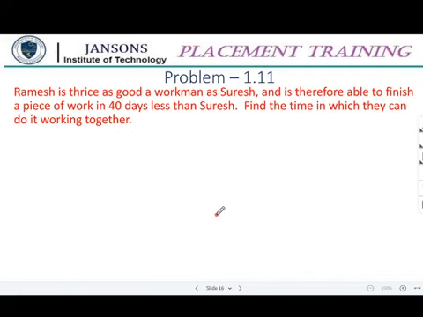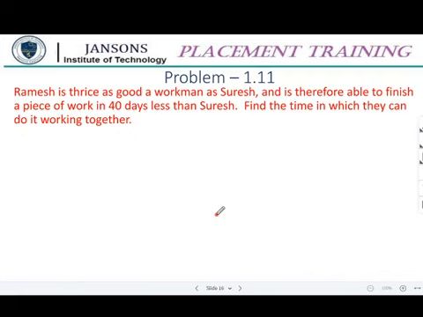Ramesh is thrice as good a workman. This is another type of problem. I hope in RRB and all they are asking these types of problems. Just read it out.